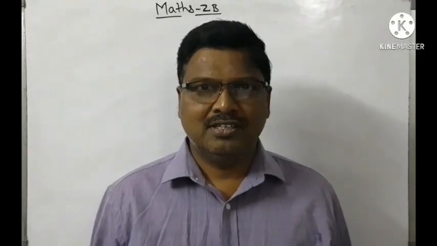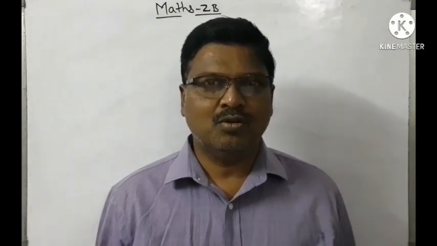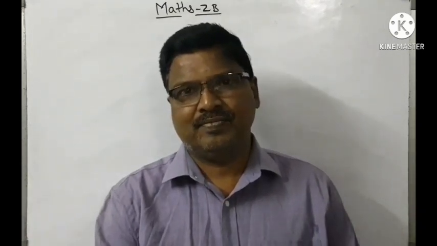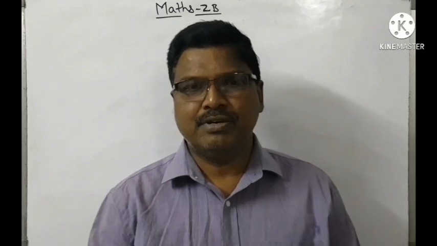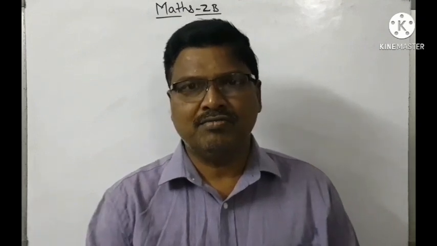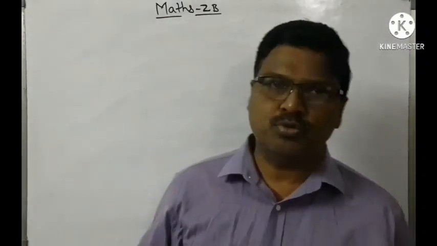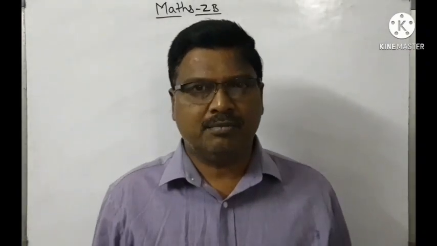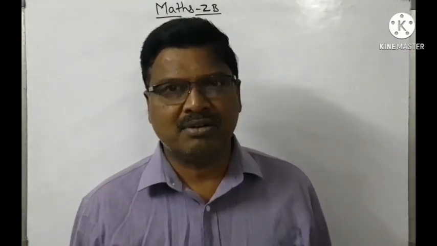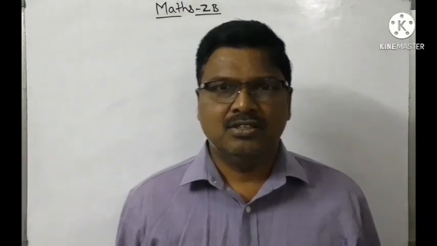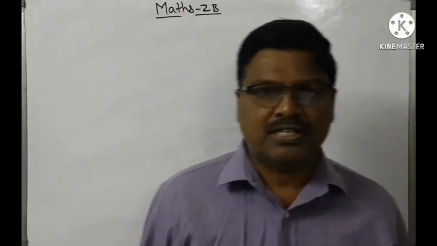So in this video now we are going to discuss the TSBIE 2021 model paper analysis of MATS 2B and also the deleted portion. Let us see it chapter wise. What is the first chapter we are having?